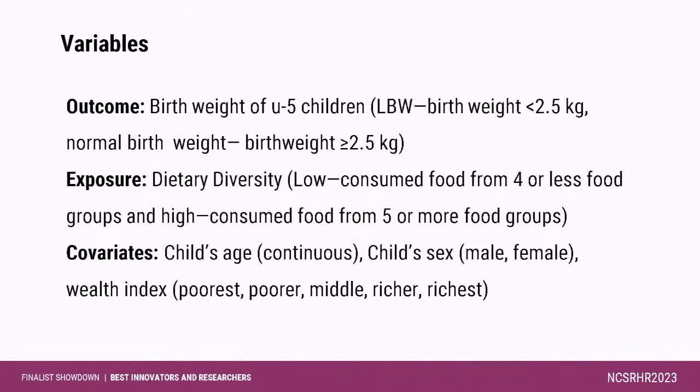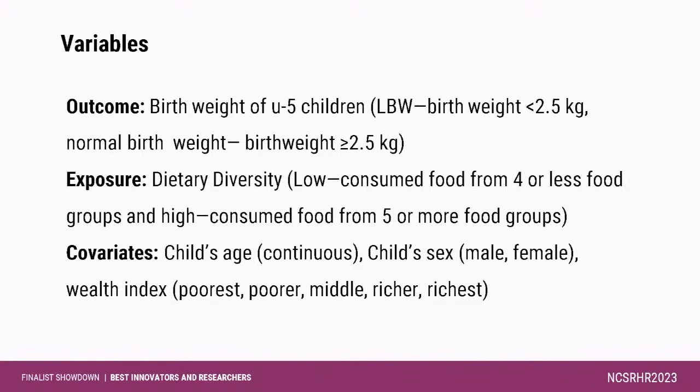We analyzed our data based on descriptive and inferential approaches. We used the concentration index to measure the socioeconomic inequalities of low birth weight, and we did cluster-adjusted multiple logistic regression to determine the association between maternal dietary diversity and low birth weight. Stata 15.1 software was used to analyze the data.